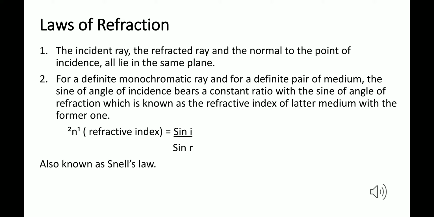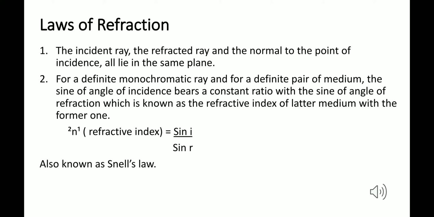I will tell you. You must have studied the trigonometrical ratios. The sine is that trigonometrical ratio, perpendicular upon hypotenuse. So the sine of the angle of incidence to the sine of the angle of refraction always bears a constant ratio for a certain pair of media. And this is also known as Snell's law.